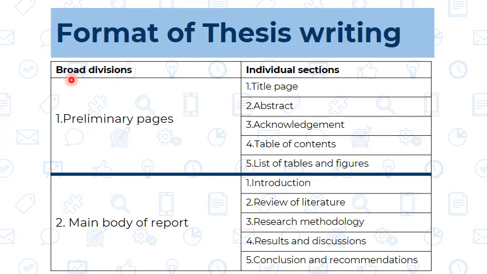Now the main body of the report. Here we are going to have the 5 chapters of the main body of the report. That is first introduction, second review of the literature, third research methodology, fourth result and discussions, and fifth chapter, that is conclusions and recommendations.